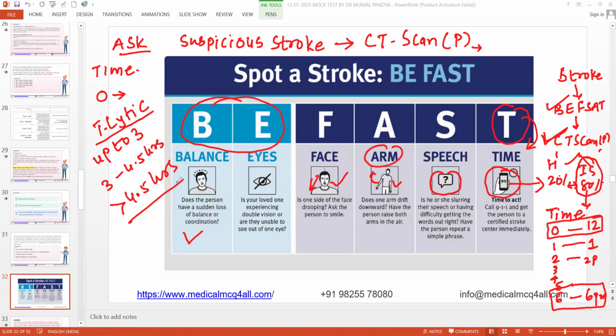Maximum 4.5. If you have 3 options for thrombolytic, which is the best option? Up to 3 hours, 3 to 4.5, or more than 4.5? Up to 3 hours is the best answer, let me tell you. Otherwise, it is an extended window. The faster you give, the better the result.